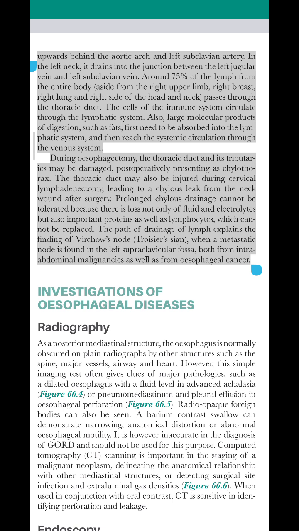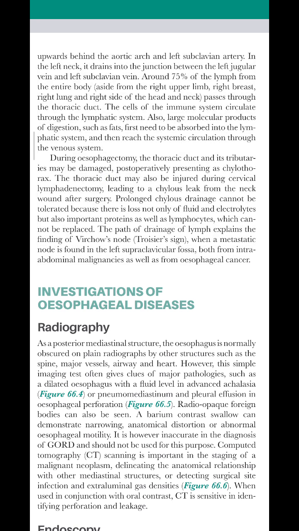Around 75% of the lymph from the entire body, aside from the right upper limb, right breast, right lung and right side of the head and neck, passes through the thoracic duct. The cells of the immune system circulate through the lymphatic system. Also, large molecular products of digestion, such as fats, need to be absorbed into the lymphatic system, and then reach the systemic circulation through the venous system. During esophagectomy, the thoracic duct and its tributaries may be damaged, postoperatively presenting as chylothorax.